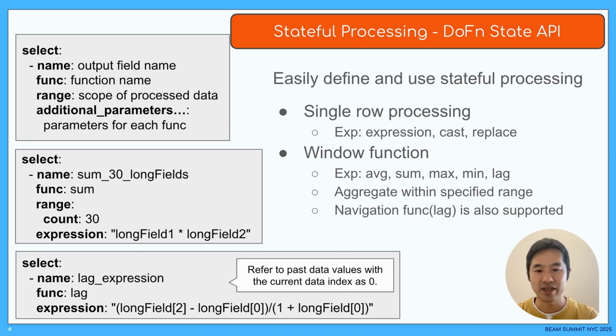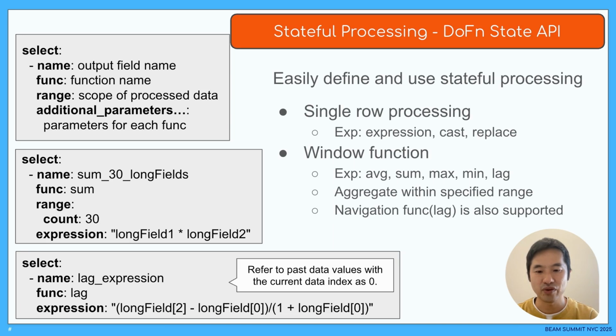Mercari Pipeline provides stateful processing using this DoFn in the select module. In the select parameter of the select module, you can specify the field name of the processing result, the processing function, and the range of past data to refer to as a range parameter. If the range parameter is not specified, processing will be performed on a per-row basis. The range parameter can be specified as either a number or a time span.